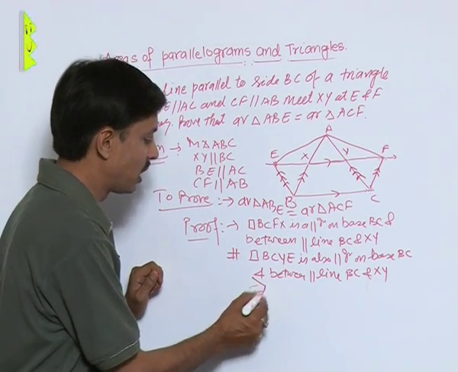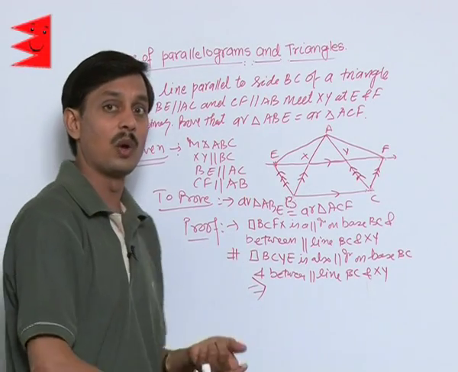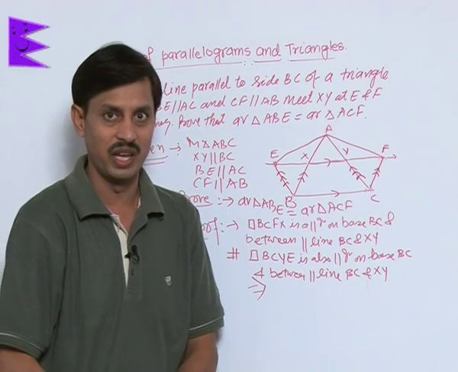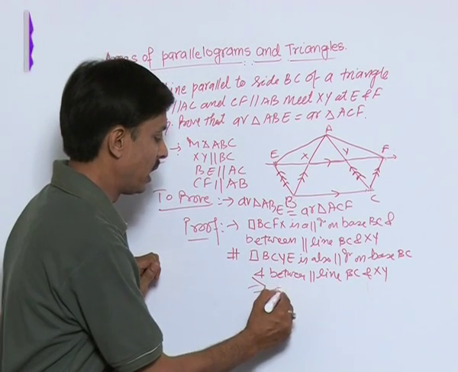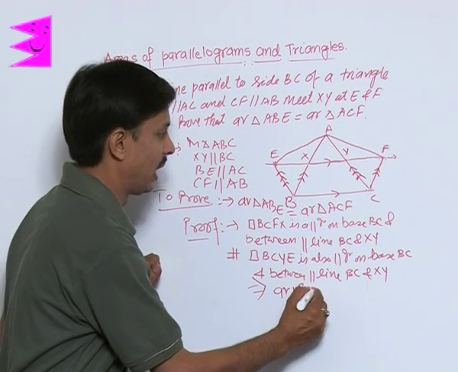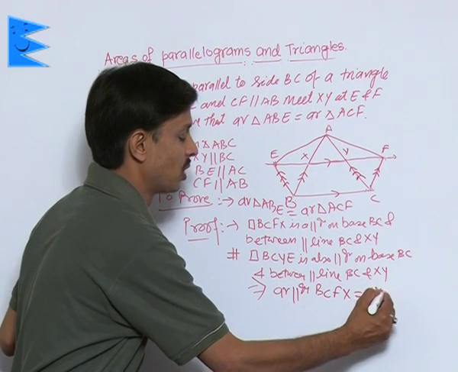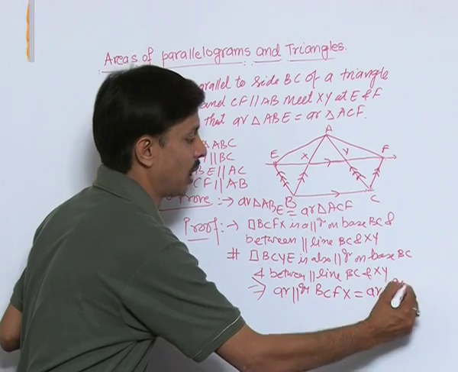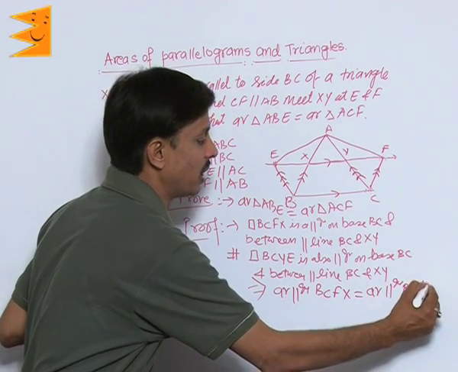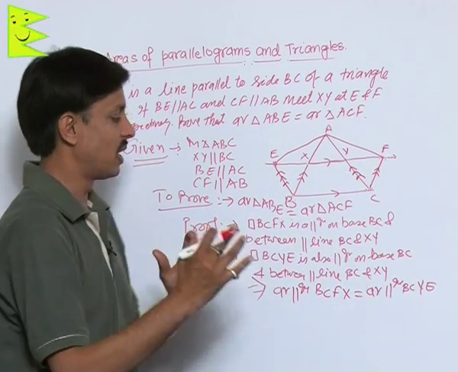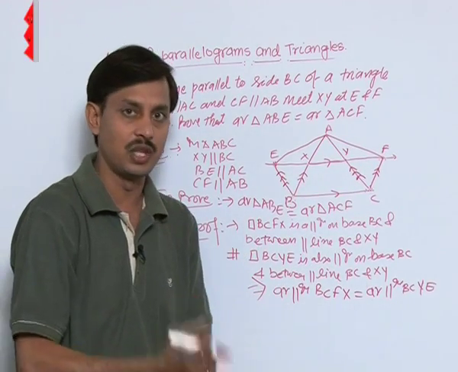So conclusion is that if two parallelograms are on same base and between same parallel lines, then they are equal in area. So area of parallelogram BCFX is equal to area of parallelogram BCYE. BCFX and BCYE are two parallelograms whose areas are same.